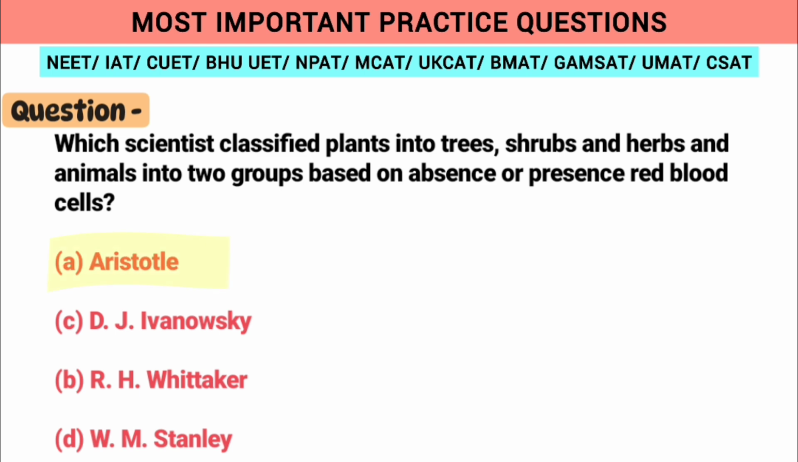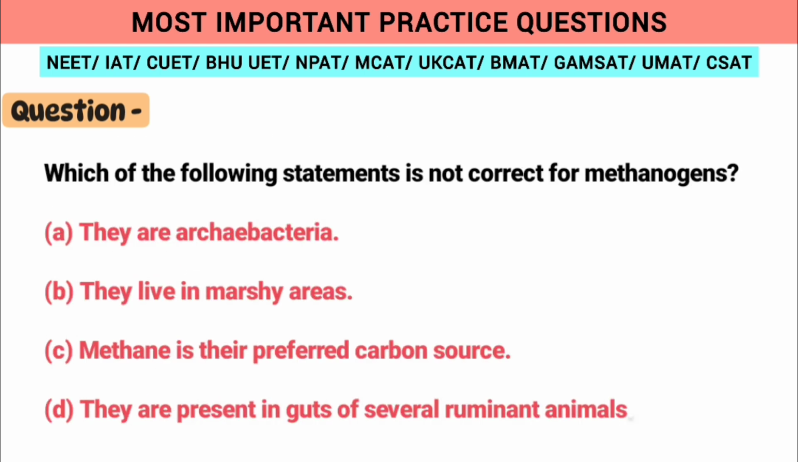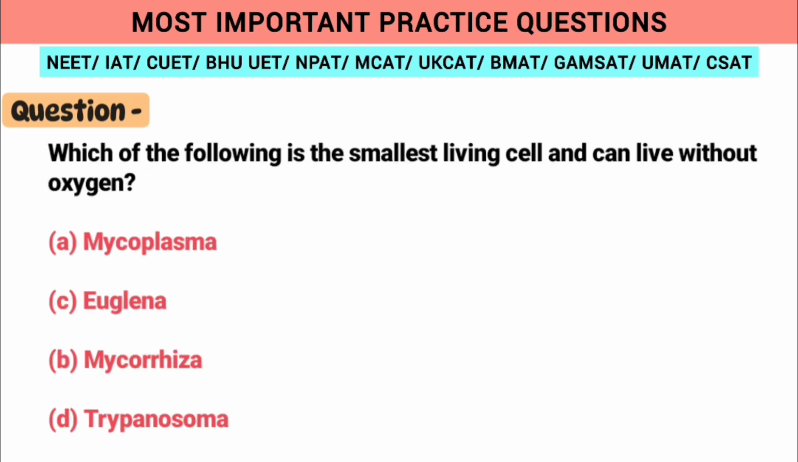blood cells category. So the next question is, which of the following statements is not correct about methanogens? We know methanogens are archaebacteria. They live in marshy areas, and also we know they are present in the gut of several ruminant animals. So option C is correct. Next question is, which of the following is the smallest living cell and can live without oxygen? So we know according to NCERT the answer is option A, mycoplasma.